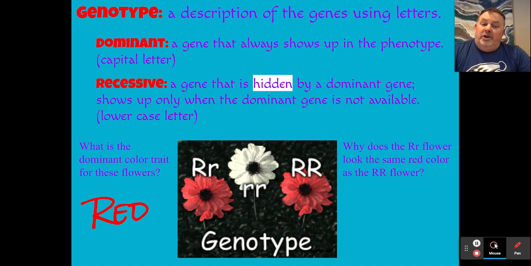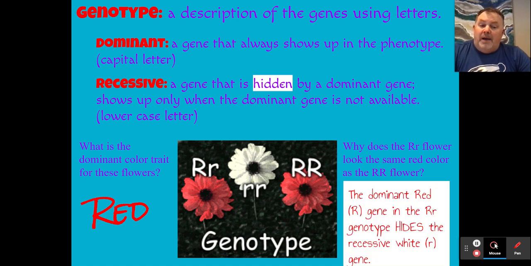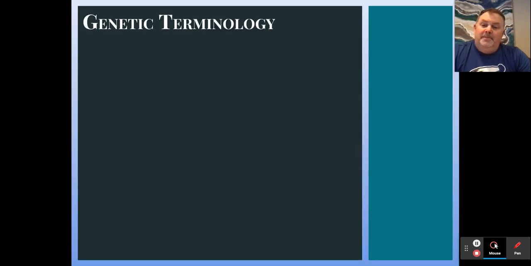So the combination here, if you have a big R, little r, as dominance suggests, is that it will always be red, or the dominant condition. The dominant one will present itself, and the recessive, in that case the little r, will be hidden.